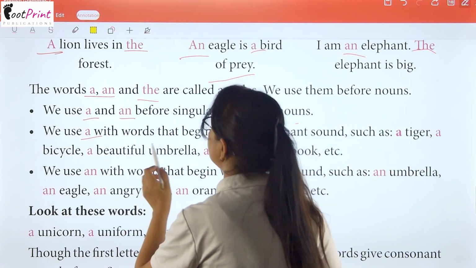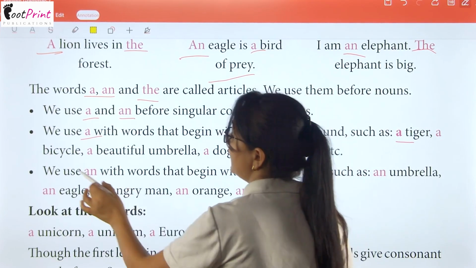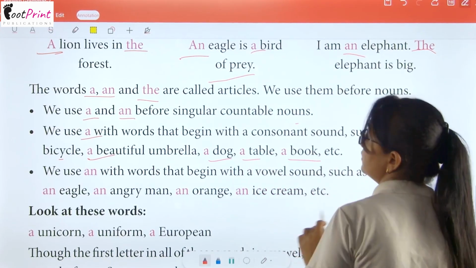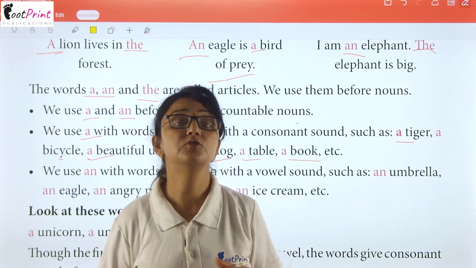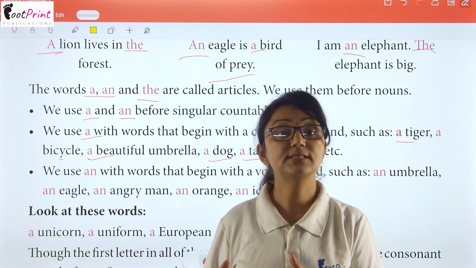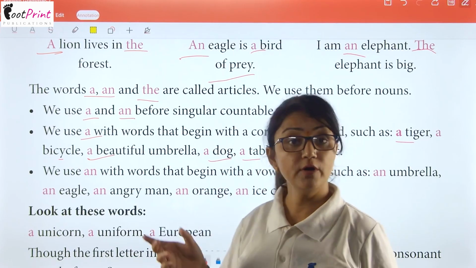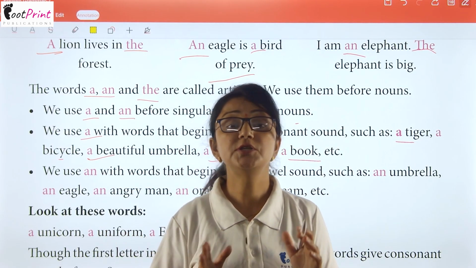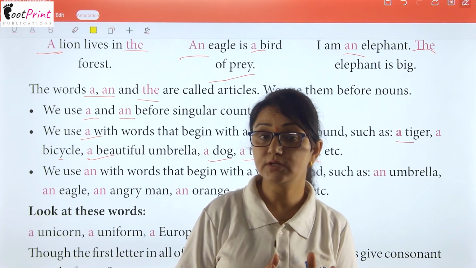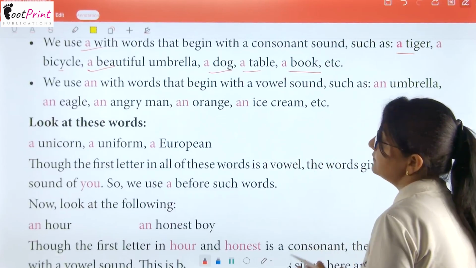We use a with words beginning with a consonant sound such as a tiger, a bicycle, a beautiful umbrella, a dog, a table, a book, etc. When any word starts with a consonant, we will use the article a. Clear? जब कोई भी वर्ड नाउन का कॉन्सोनेंट से स्टार्ट हो रहा होता है तो उससे पहले हम क्या लगाएंगे? अगर हमें आर्टिकल पुट करना है तो a. Okay? As you can see here, so many examples are given.